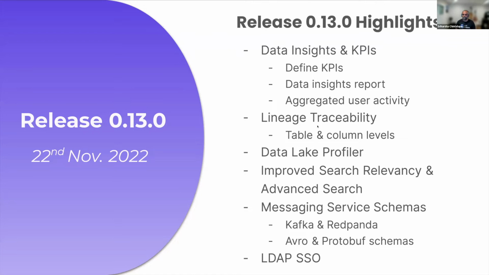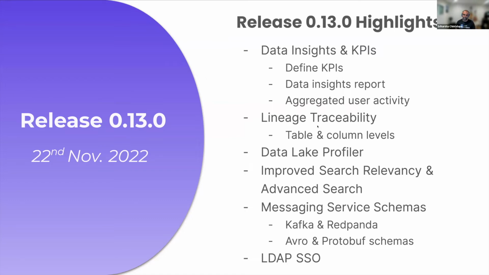The other thing that we are working on, messaging service schemas. If you used Kafka, Redpanda, or any other integrations, we bring the schemas of the topics. We used to bring it as a text, schema text. What we are doing with 0.13 is we are actually analyzing the Avro and Protobuf and breaking them into the fields. There will be a UI support coming in 0.13.1, which will allow you to add descriptions at the field level, tags similar to what you do at table columns as well.